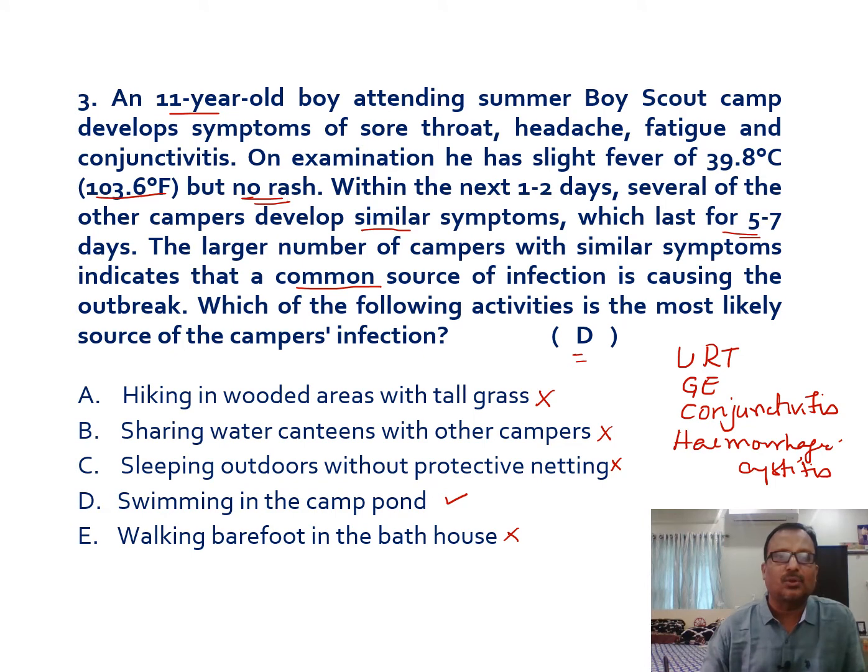So swimming in the camp pond is the answer, because secretions from the respiratory system and from the conjunctivitis can contaminate the water while the campers are swimming, and cause the infection. So the swimming pool in the camp would be the main source for transmission of these viral infections, where a large source and a large number of viruses are present.